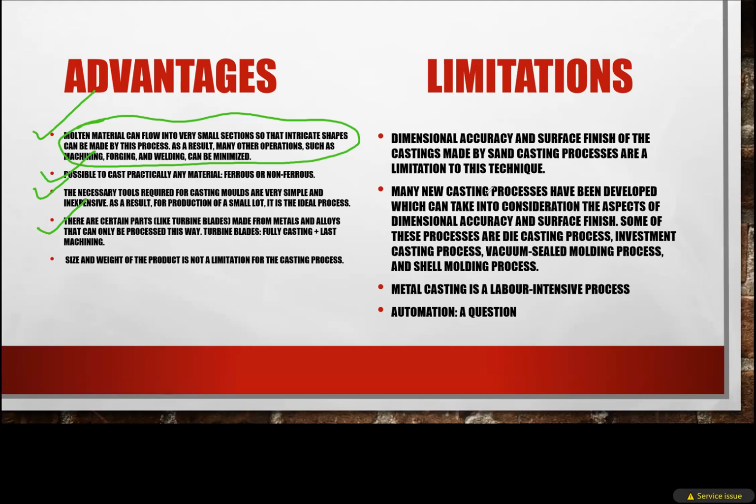So difficulty in achieving dimensional accuracy is the main disadvantage of casting. To get over it, we have these different processes.